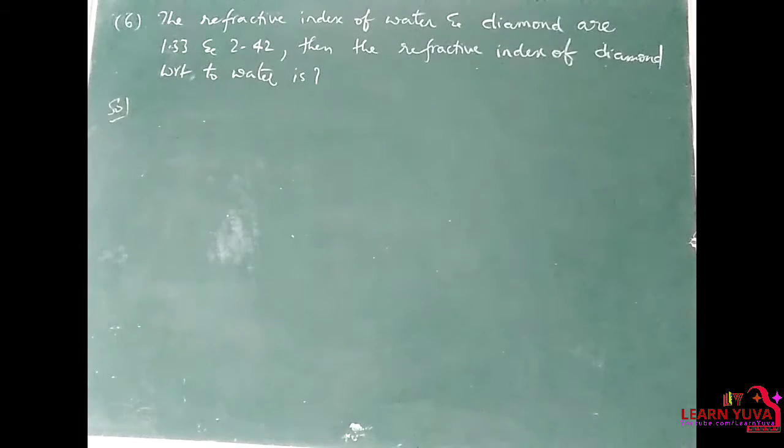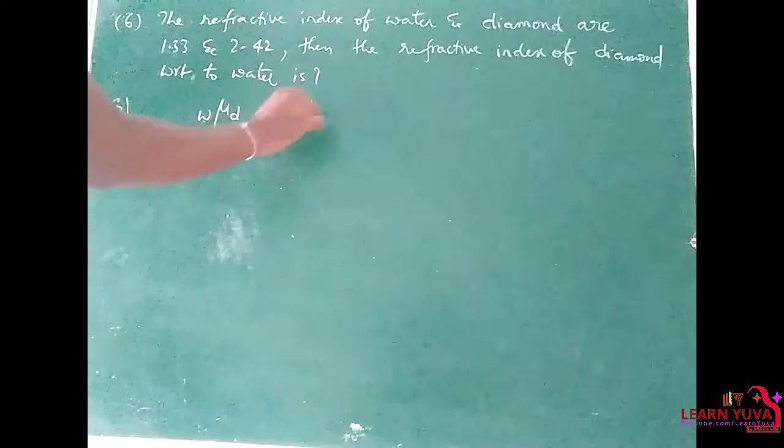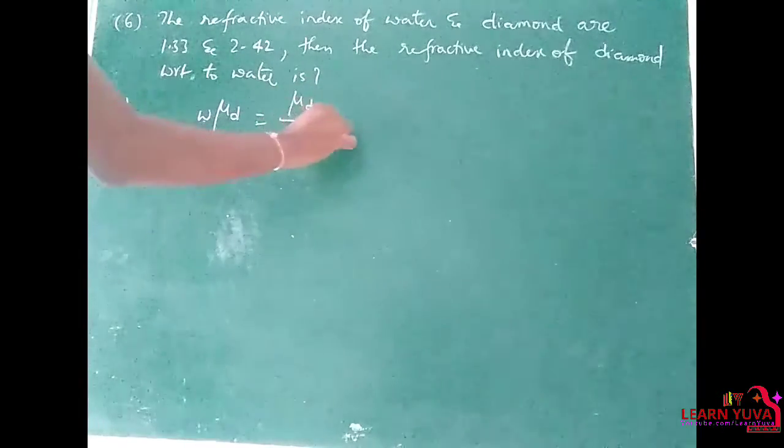The refractive index of water and diamond are 1.33 and 2.42 respectively. Then the refractive index of diamond with respect to water, that means mu d by mu w.